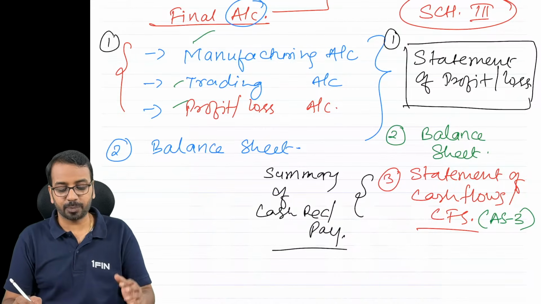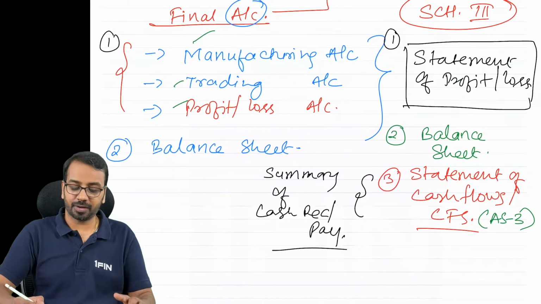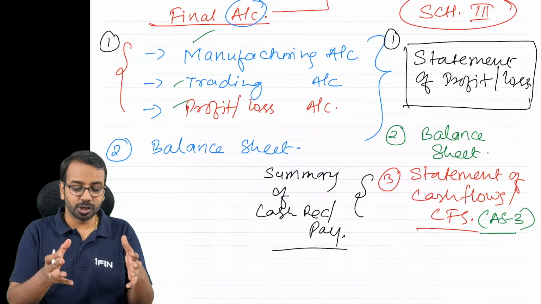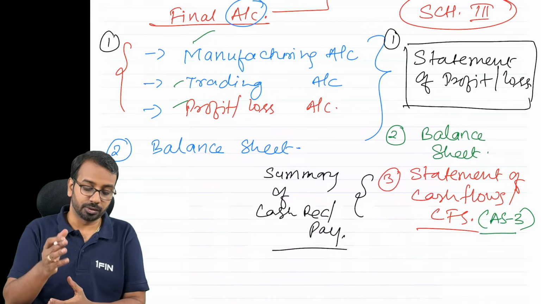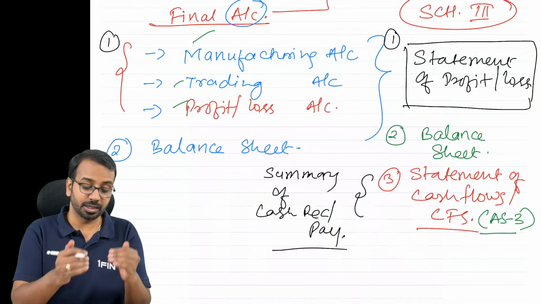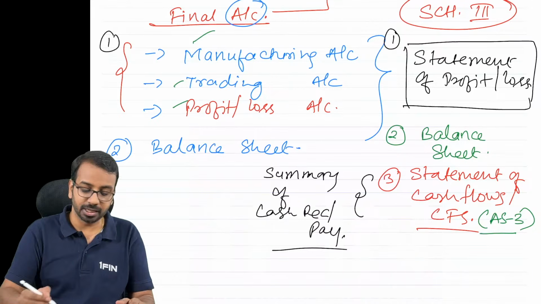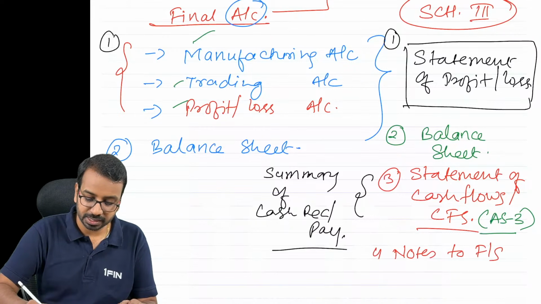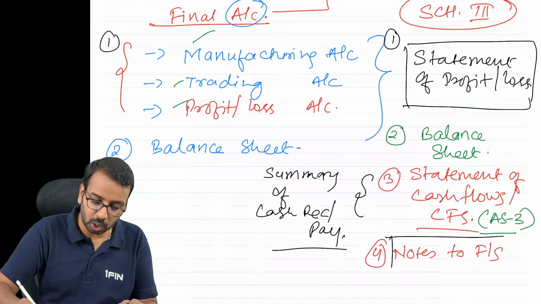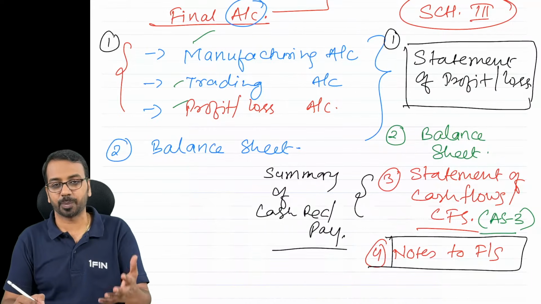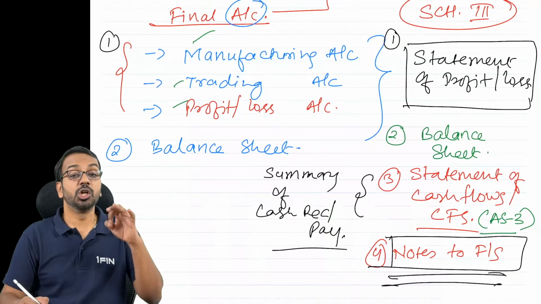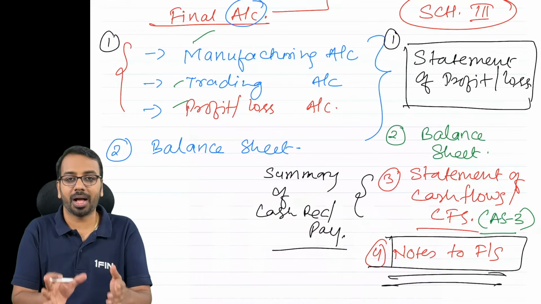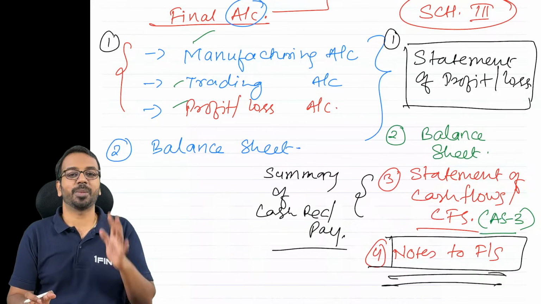So we have the statement of P&L, the balance sheet, and the statement of cash flows as per Accounting Standard 3. Now one more thing that gets added to the statement of cash flows, balance sheet and P&L is something called notes to financial statements. This is something you have not done in your sole proprietorship or partnership accounting. So these four put together form part of your financial statements.